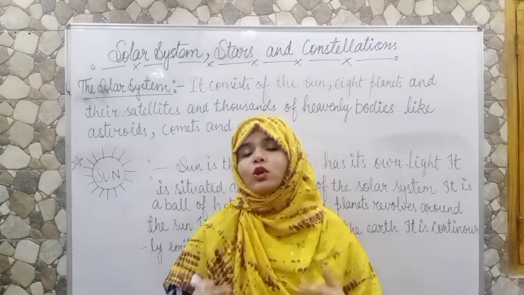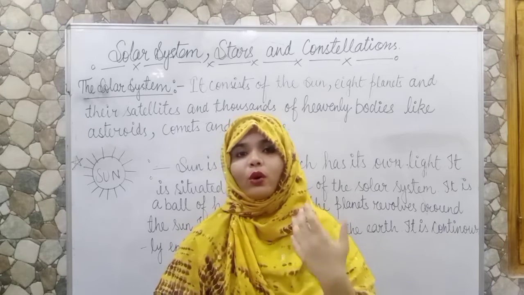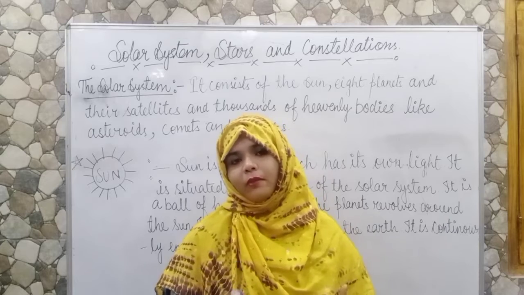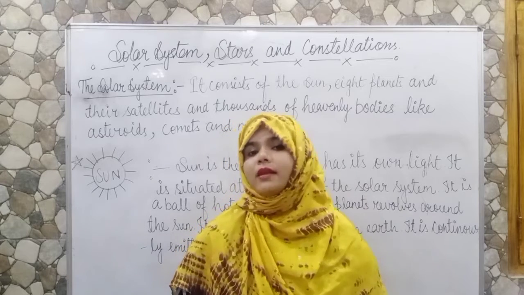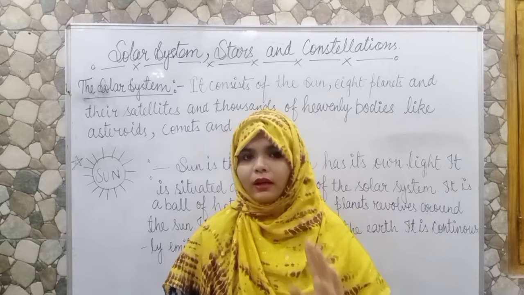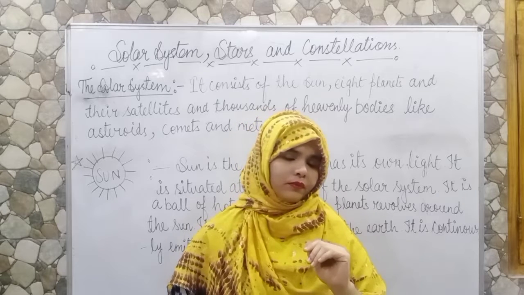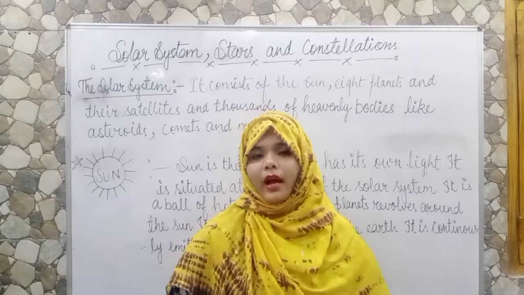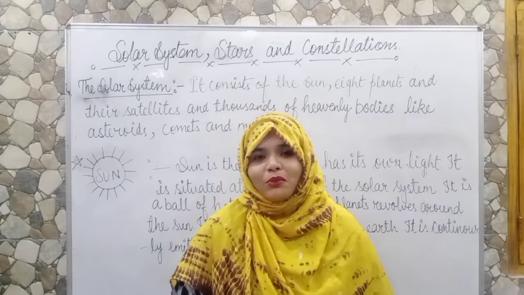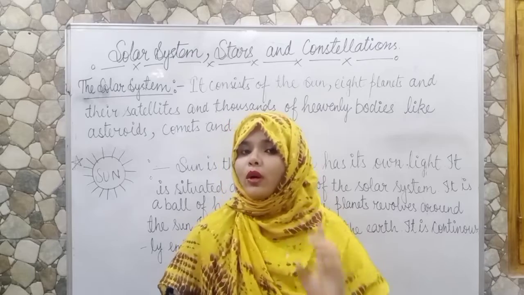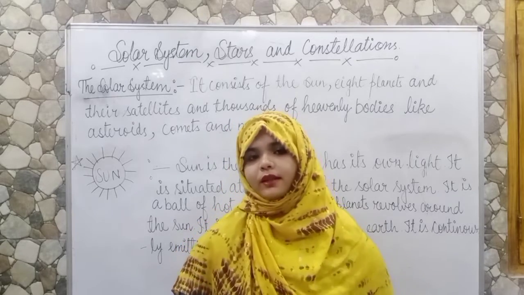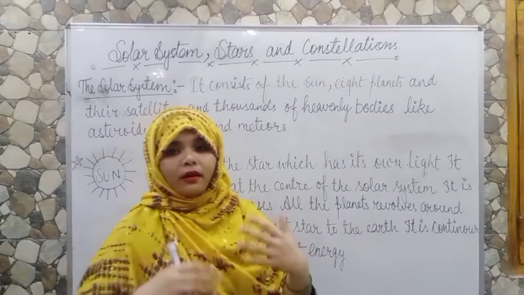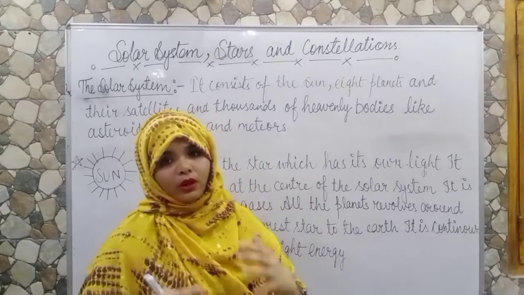And besides these, all the planets have their own natural satellites. As you look at our planet, that is Earth, Earth has one natural satellite, that is the Moon. As you are very familiar with the Moon, the Moon is the only satellite of the Earth.